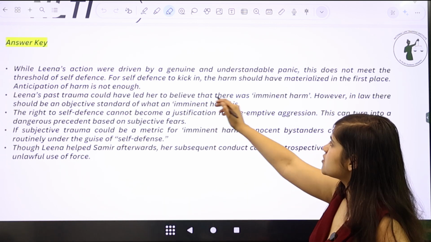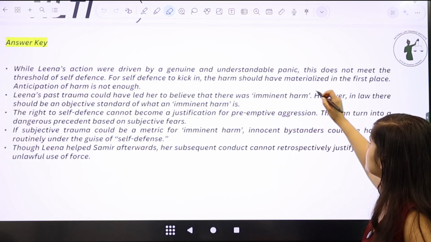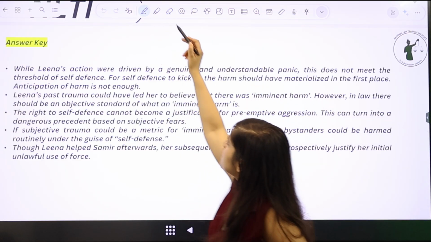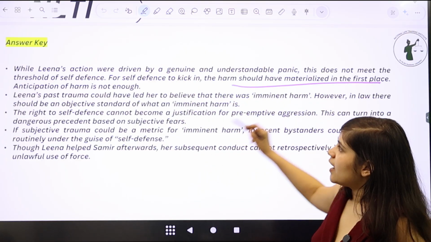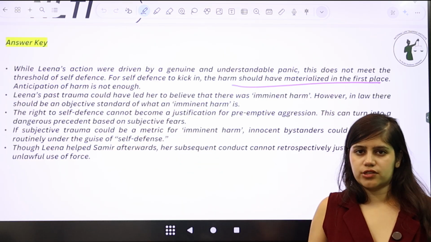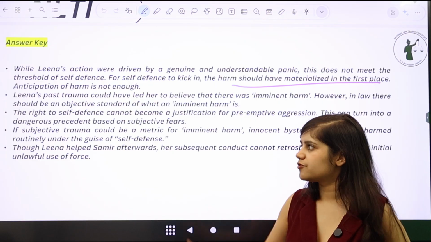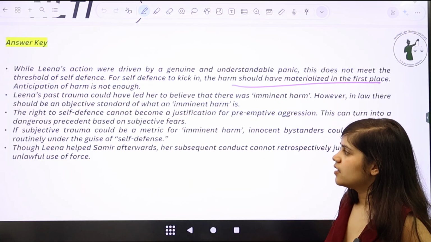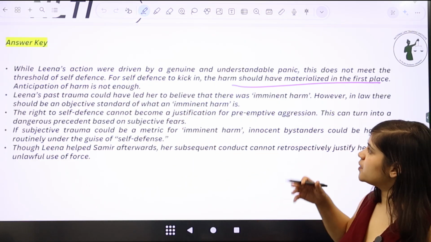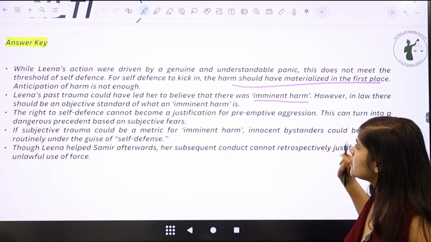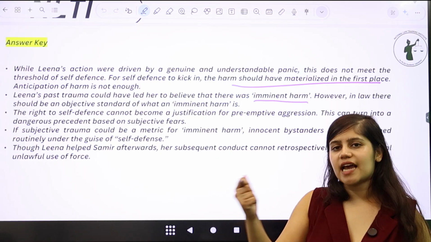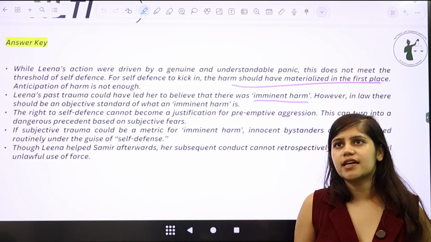So for self-defense to kick in, the harm should have materialized in the first place, right? And anticipation of that harm is not enough. Since the harm had not materialized, which means that actual harm has not happened, therefore you cannot go ahead and say this. Lena's past trauma could have led her to believe that there was imminent harm. However, in law, there should be an objective standard of what an imminent harm is.